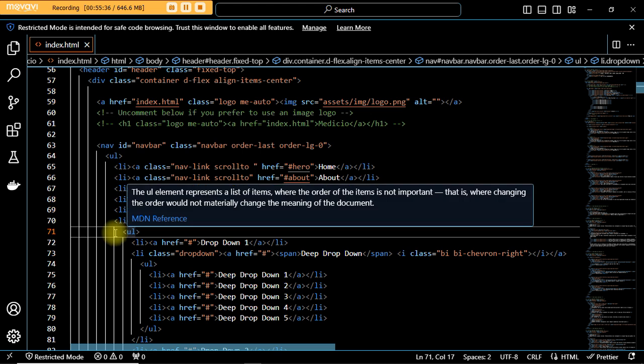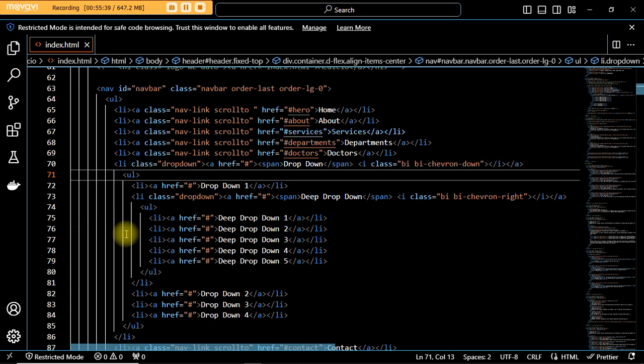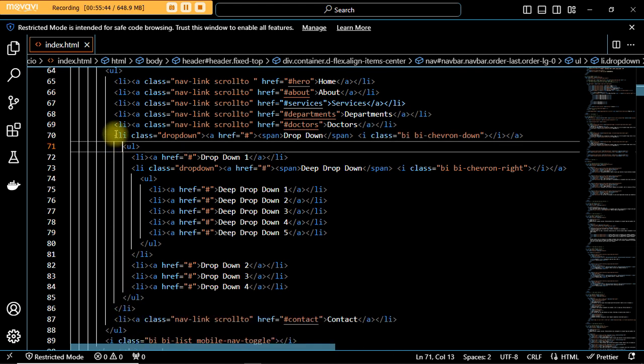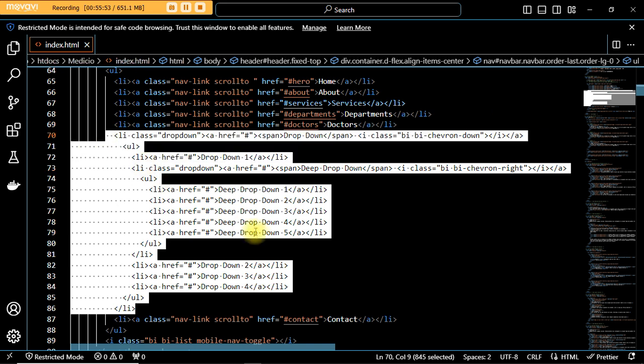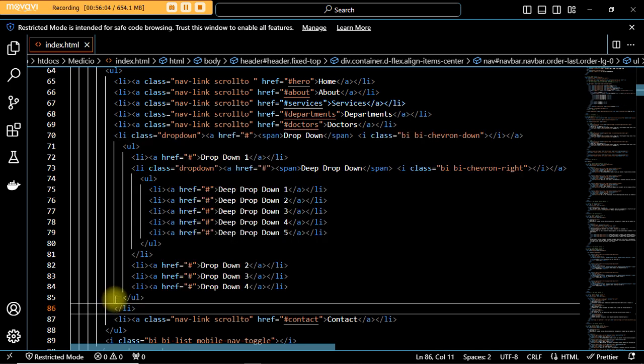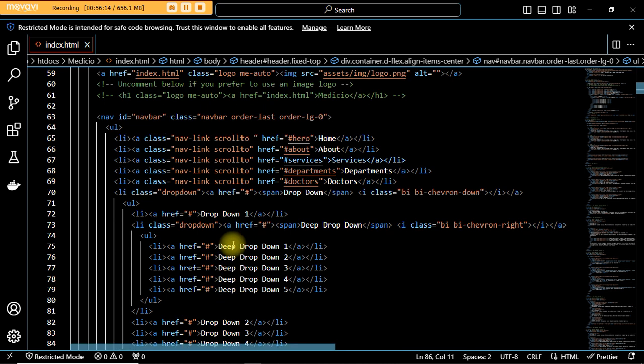It means this ul, from this line down to this very line where this li is, I'm talking about from here to here, they are one block. That's why every other thing is inside of this li, down to when you go back to this very li. You see that this li is on the same line with this li. So everything here is under this li, under this drop down. I hope you understand. It's so easy if you just pay good attention.